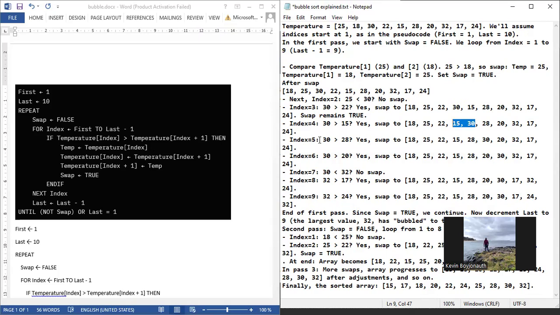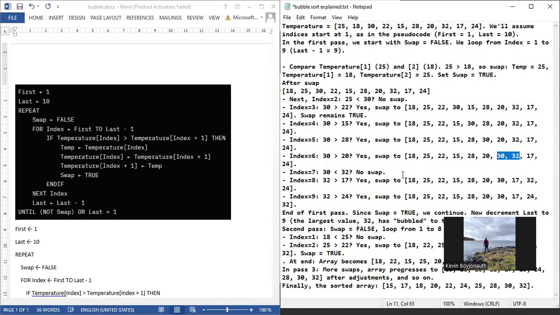Now, index 5, it will compare 30 with 28. Again, it will swap. It will go 28, 30. Index 6, it is compared with 30 with 20. Again, it will swap. It will become 30. Now, index 7, it will compare 30 with 32.